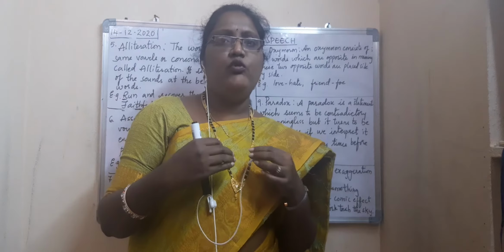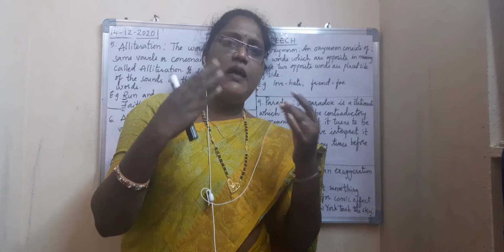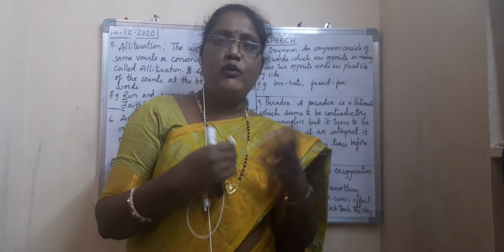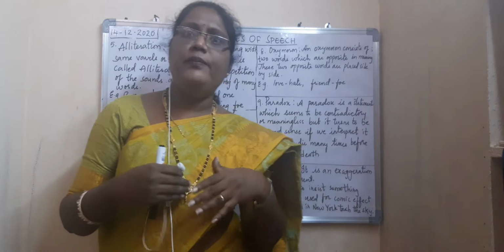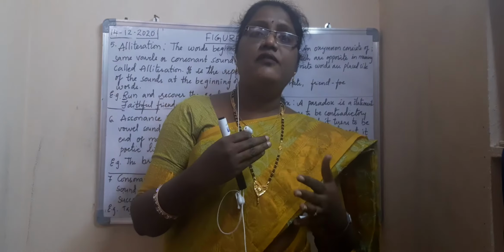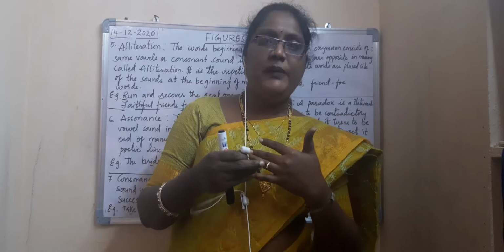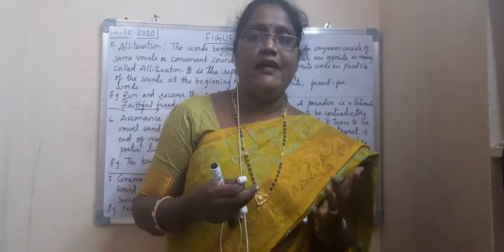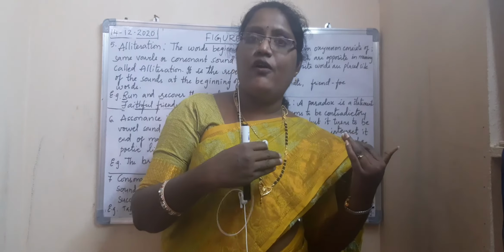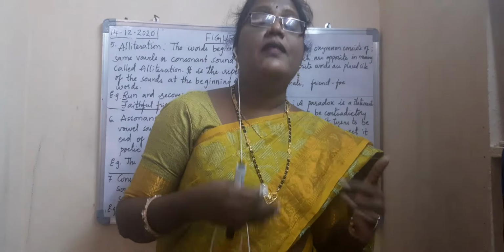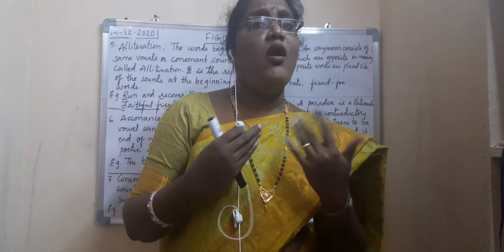For example, you have a good quality, many people have praised you, so because of that you become overconfident and you tell many great things about yourself. Instead of other people telling about you, you yourself tell about you. Whatever is there, beyond that you tell. That means you add something extra and say it. That is called exaggeration or overstatement.